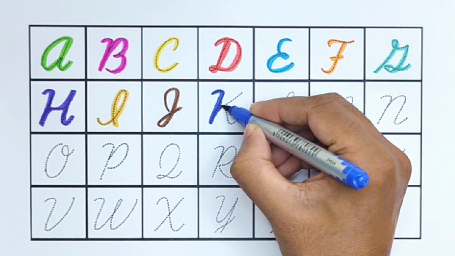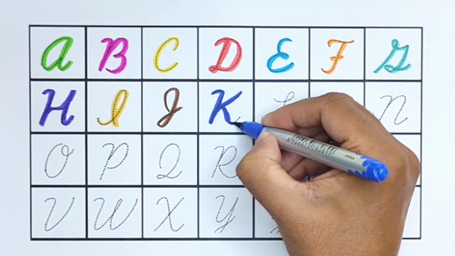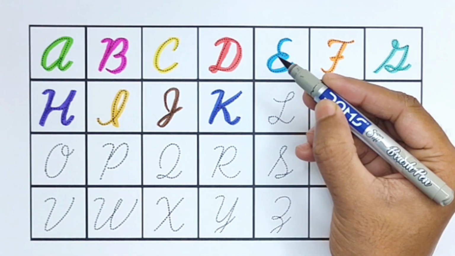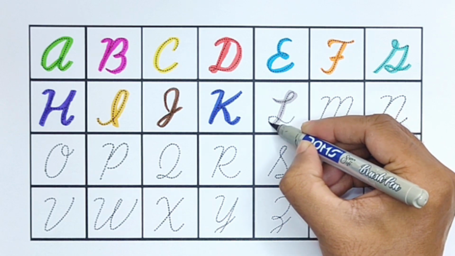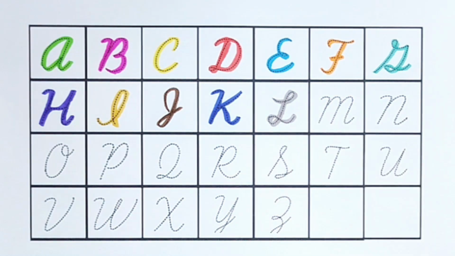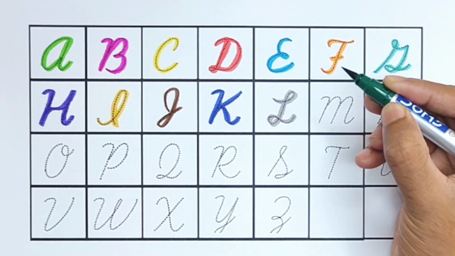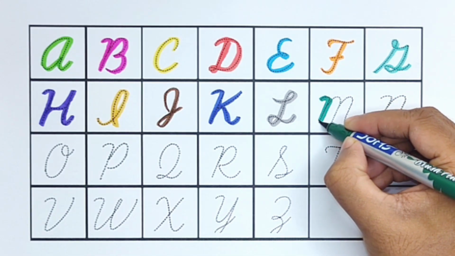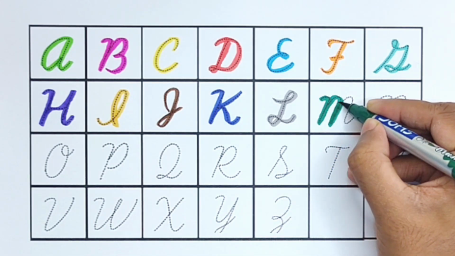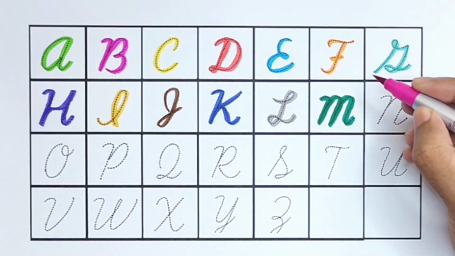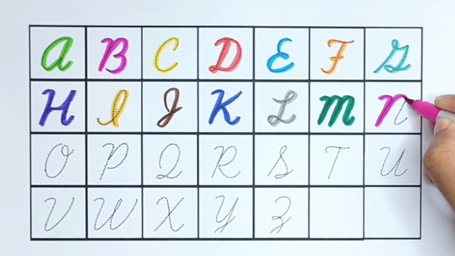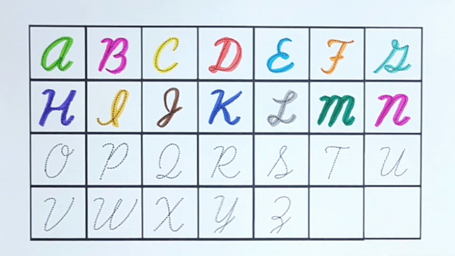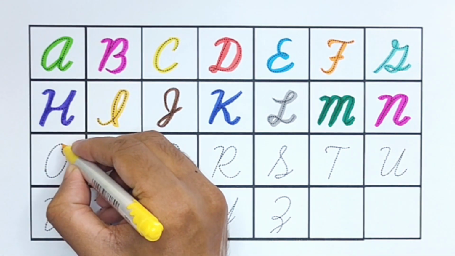K for kite, gray color. L for lollipop, green color. M for mushroom, pink color. N for noodles, yellow color.